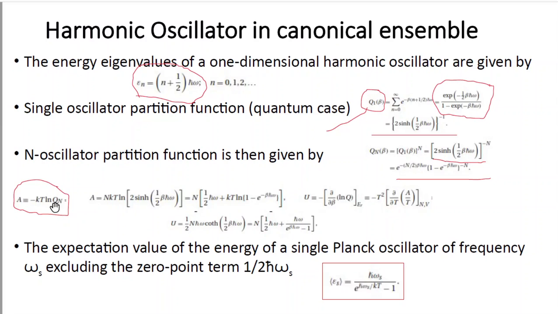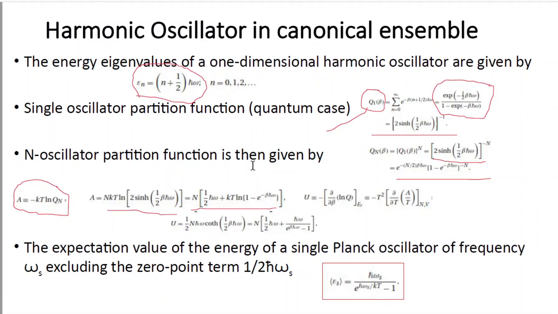So we know the expression for the Qn. So if we write the expression of Qn here, that is ln Qn, then we can show that capital A, that is Helmholtz energy, becomes this one. Or we can also write that Helmholtz energy is this expression. We can use any one of those expressions. So this is the expression of the capital A.